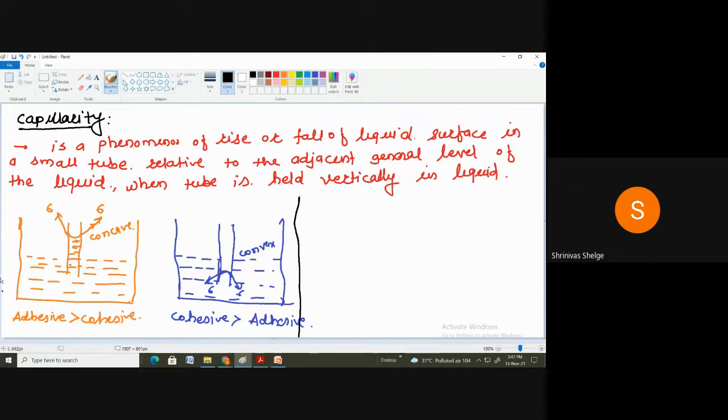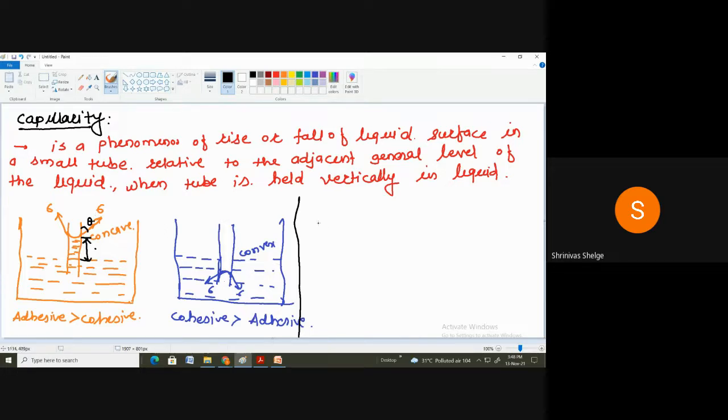Here, whatever the rise of the liquid column taking place in this glass tube is balanced by the vertical component of this surface tension force. Suppose this angle is theta. So the weight of this raised liquid is balanced by the vertical component of this surface tension force.